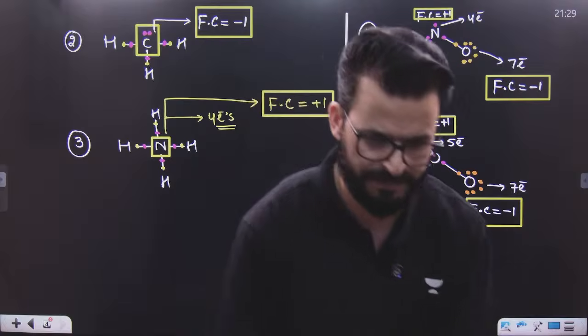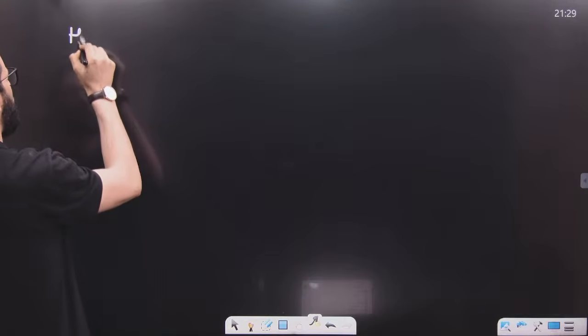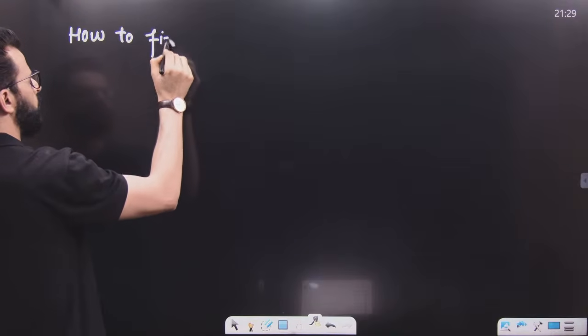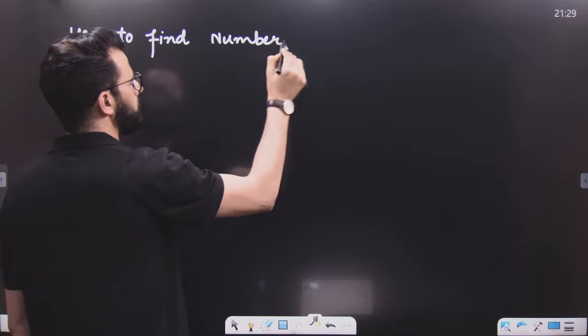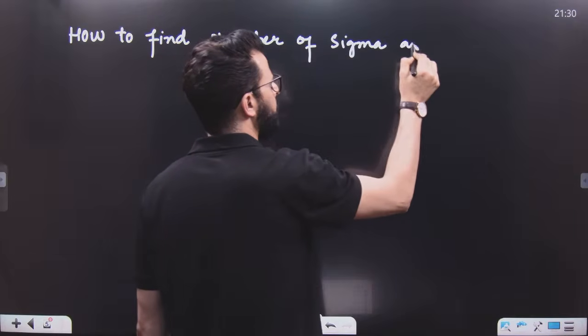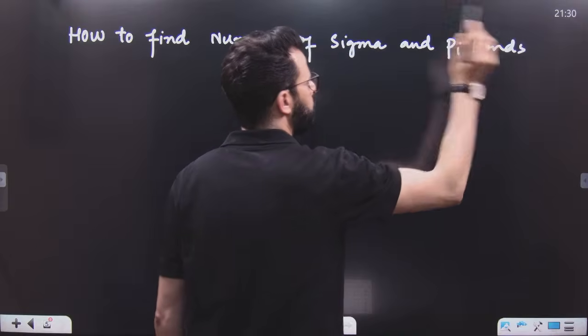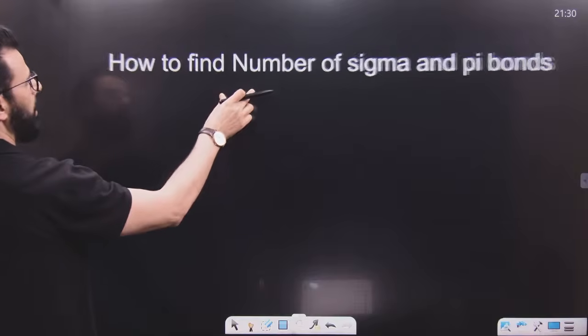Now, after this, let us begin with this. How to calculate, how to find the number of sigma and pi bonds. Now have a look. How to find the number of sigma and pi bonds.